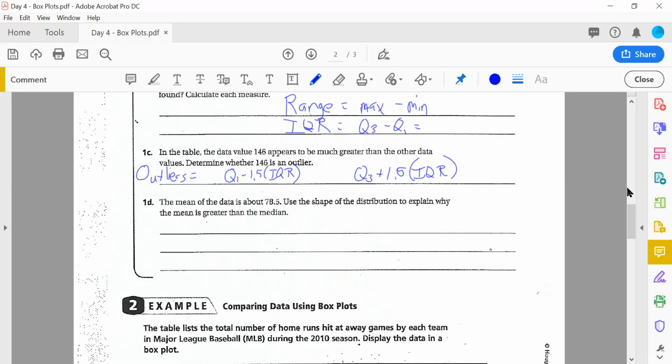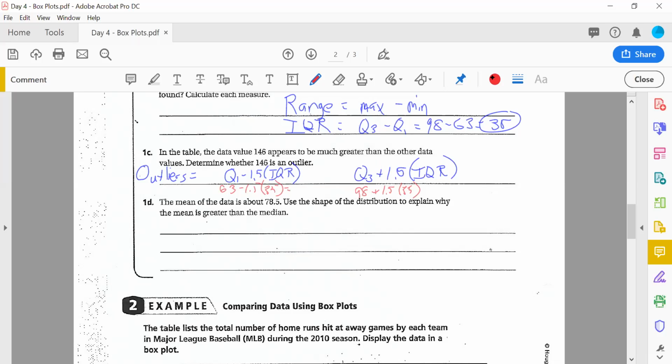I guess the first thing we should do is find the interquartile range. The interquartile range is 98 minus 63. And 98 minus 63 is going to give me a value, and that is 35. So if I go back and use a red pen just to keep the colors vibrant, I am going to take 63 minus 1.5 times 35, and I'm going to take 98 and add 1.5 times 35. And I'm going to get values. And let's see what they are right here.